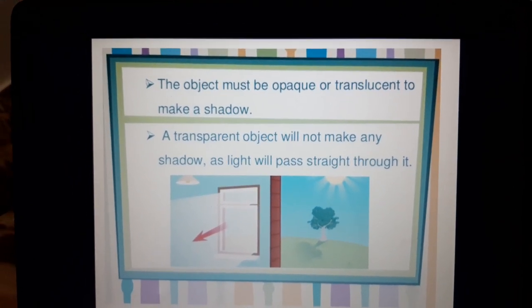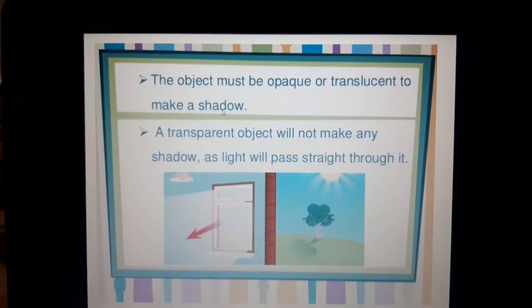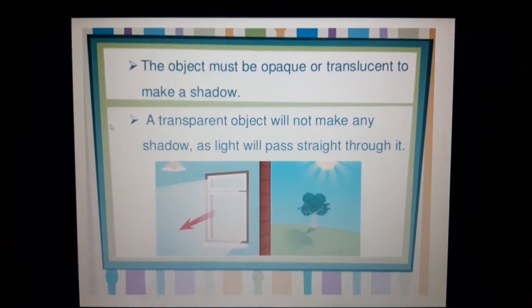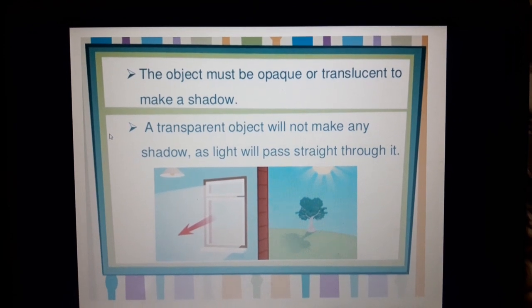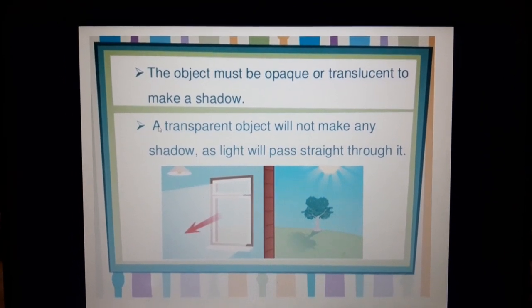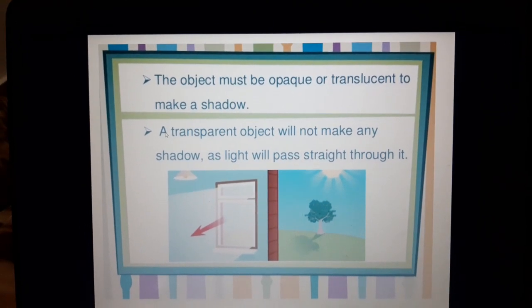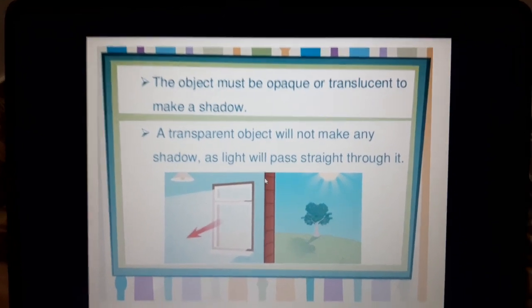But before that, you all should know that the object must be opaque or translucent to make a shadow. This means a transparent material will not make a shadow. Only opaque and translucent material can make a shadow. And why can a transparent material not make a shadow? Because the whole light will pass through it and it will not block it.